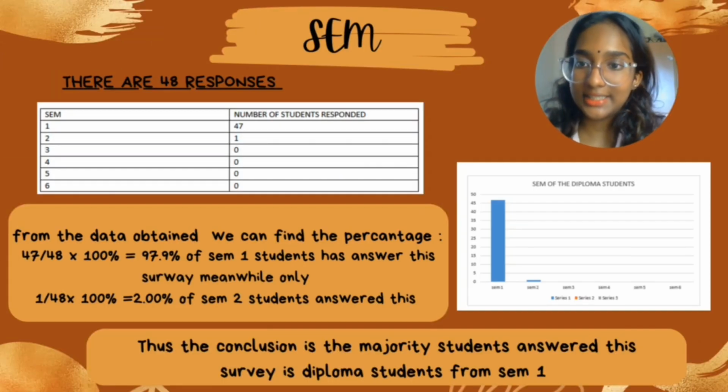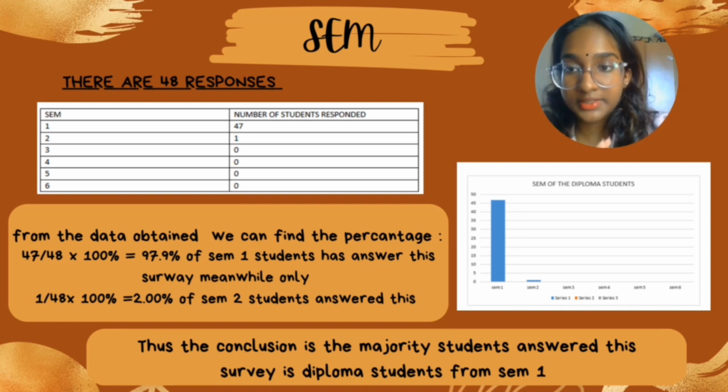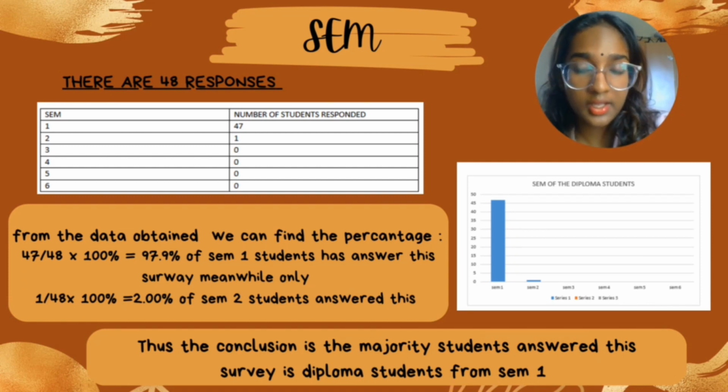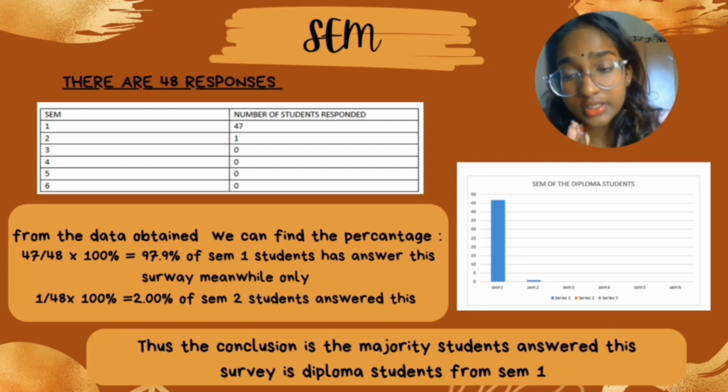The next question is SEM. There are 48 responses, but 47 of them are from SEM 1 and only one of them is SEM 2. From the data obtained, we can find the percentage. So 47 over 48 times 100%. There are 97.9% who answered the survey for SEM 1, and only 2% who are from SEM 2. Thus, the conclusion is the majority.